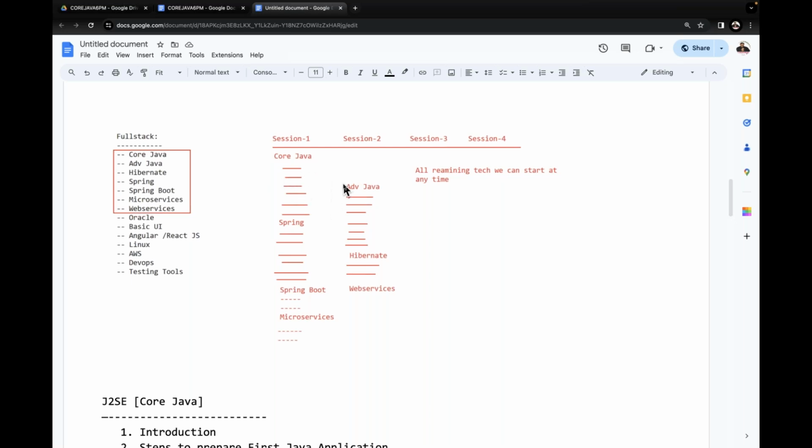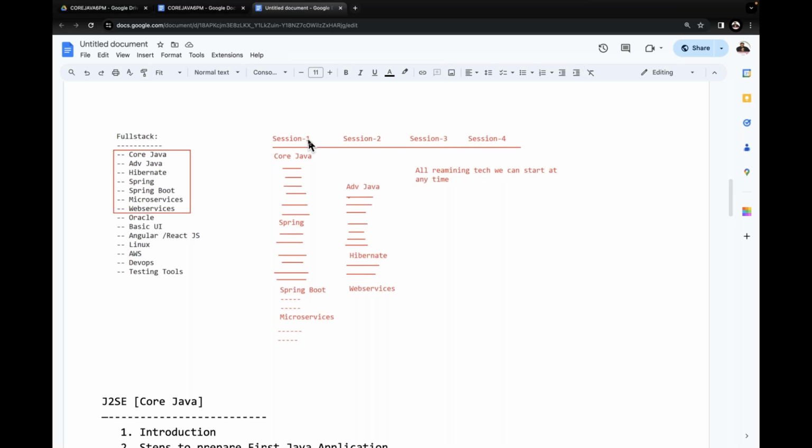In 2 slots here we have to assign. Initially, I'm going to take only 1 slot for core Java. When half of the core Java is completed, at least if we complete the multi-threading topic, after that I'm going to start advanced Java in a second slot. Yes, sir. Did all of you get my point or not? So for these two slots, the timing for you is 6 o'clock up to 8:45. That is my slot.